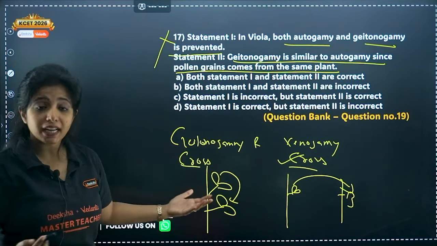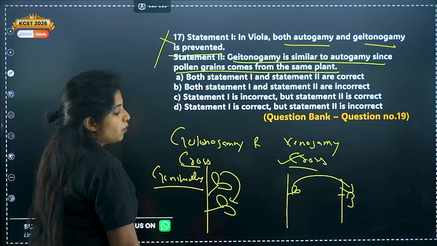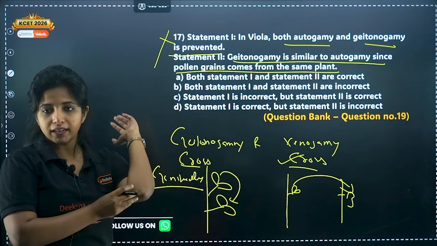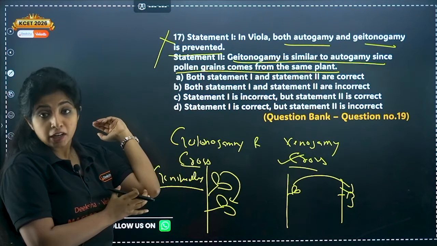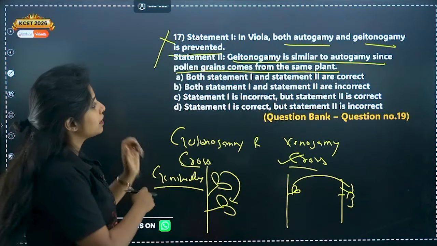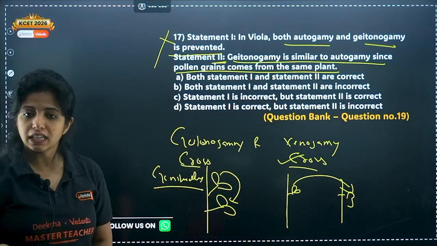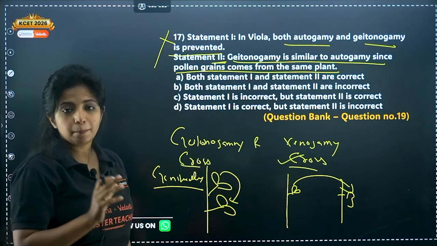So can I say geitonogamy is similar to autogamy since pollen grains come from the same plant? Yes. Genetically, it is similar to autogamy since pollen grains come from the same plant. They have not mentioned genetically, but still you can give this as a correct statement itself.